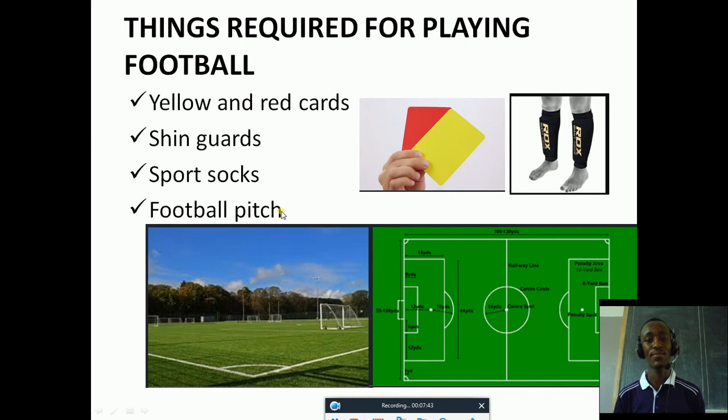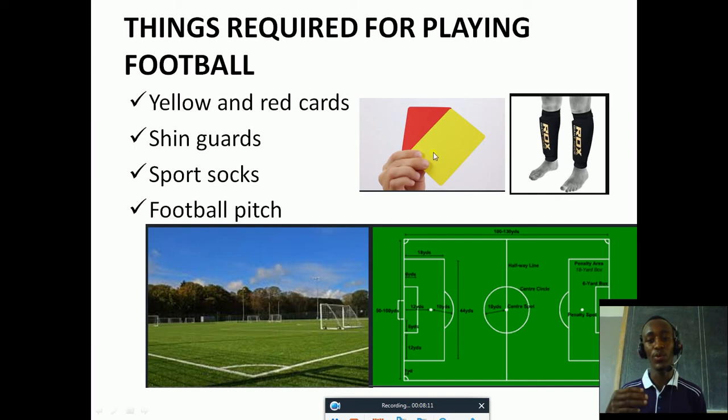Okay, nice. And another thing, we also have cards, a yellow and a red one, a yellow card and a red card, and each of them has its meaning. When you are given a yellow card, for instance, when you play an unfair game, it means you have only one chance more.